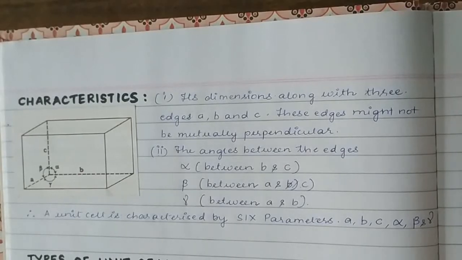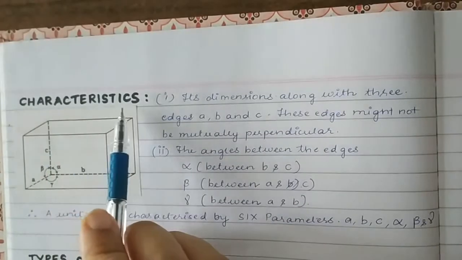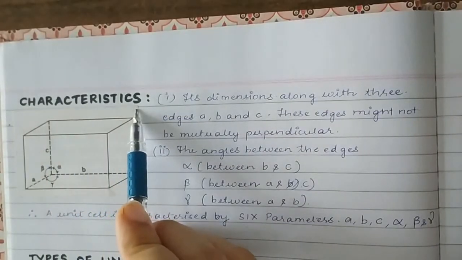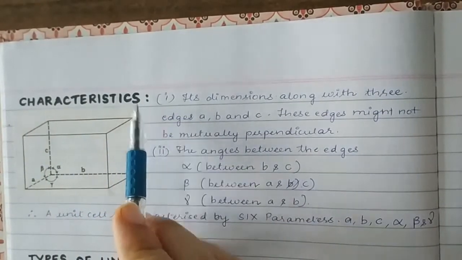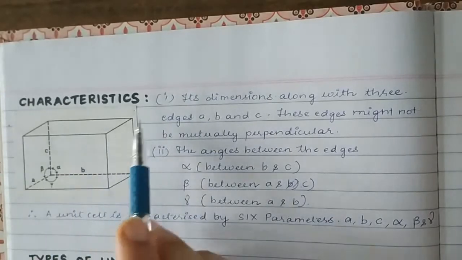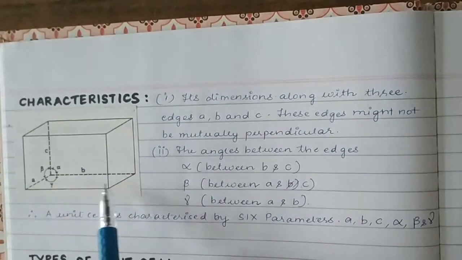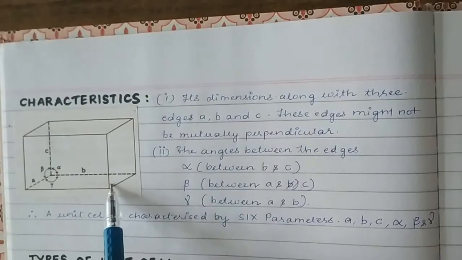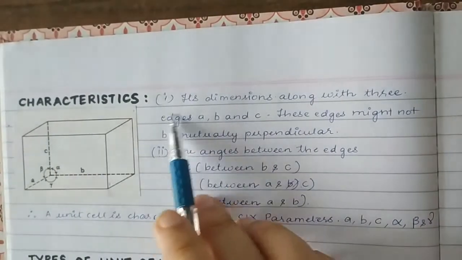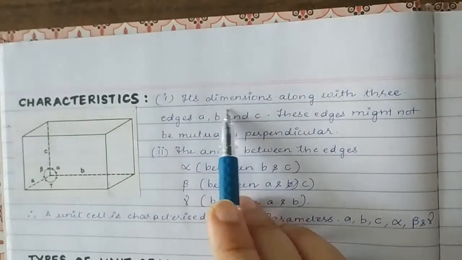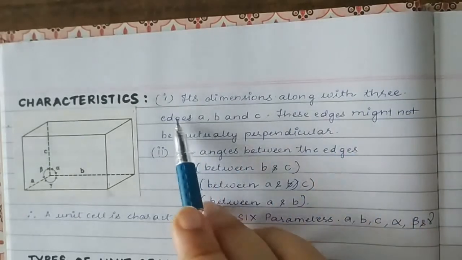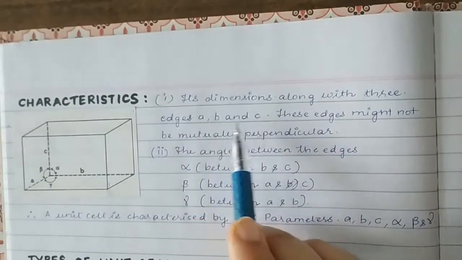So the characteristics of the unit cell you have to know. You have to know basically certain terms. So this block here which I have drawn is representing a unit cell. The first characteristic is its dimensions along the three edges A, B and C.